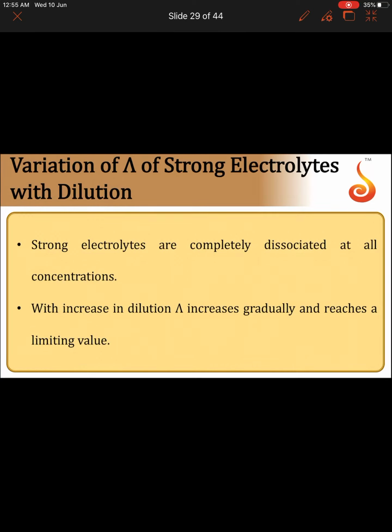Variation of lambda of strong electrolytes with dilution. Strong electrolytes are completely dissociated at all concentrations. With increase in dilution, lambda increases gradually and reaches a limiting value. For strong electrolytes, lambda increases slowly with dilution and can be represented by the equation.